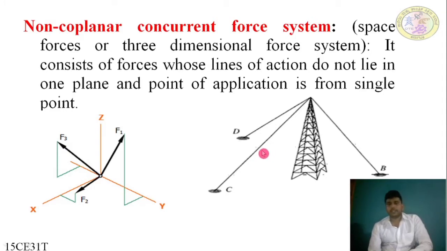Here in this diagram, if we consider this as one vertical plane, this portion as another vertical plane, you see the cable C is in one plane, cable B is in another plane, and cable D is in another plane. All intersect at A at the top, which is a good example of a non-coplanar concurrent force system.